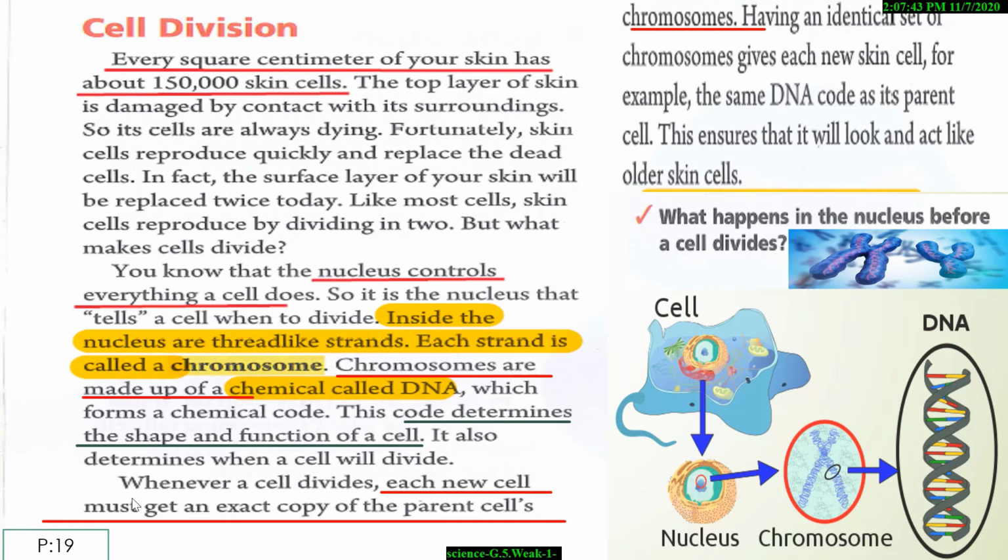Each new cell must get an exact copy of the parent cell's chromosomes. Having an identical set of chromosomes gives each new skin cell, for example, the same DNA code as its parent cell. This ensures that it will look and act like older skin cells.